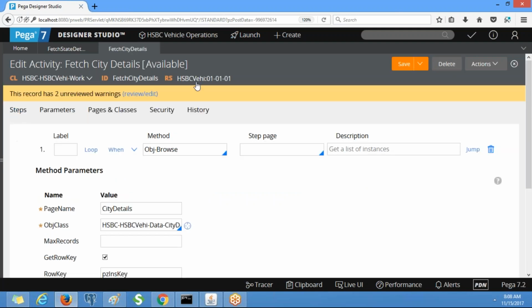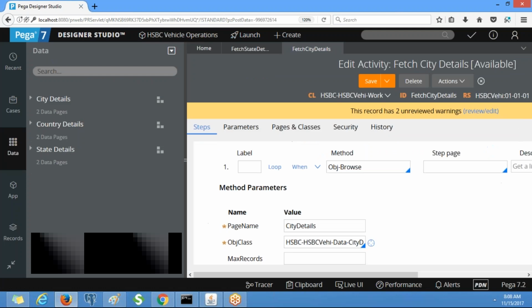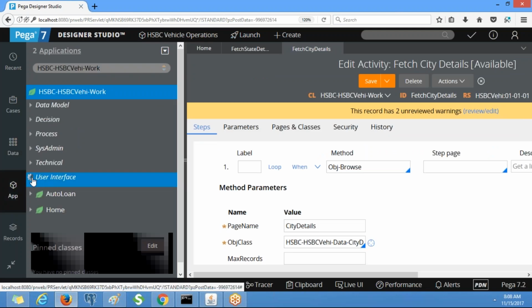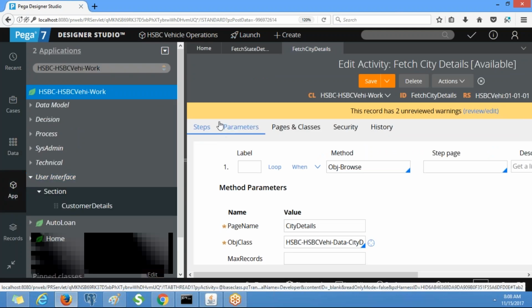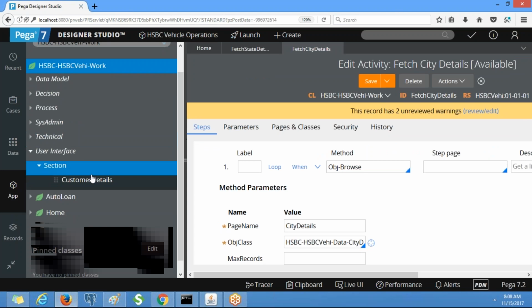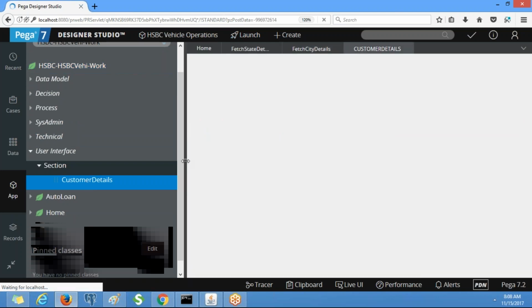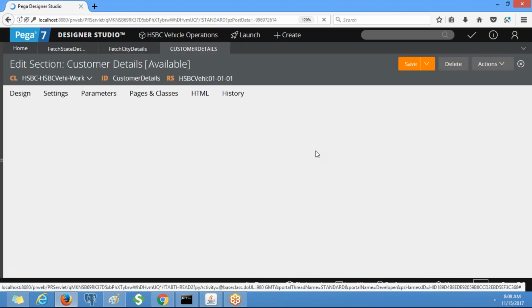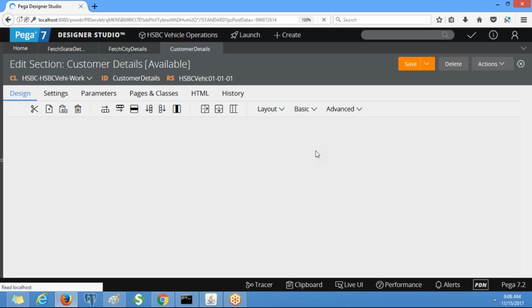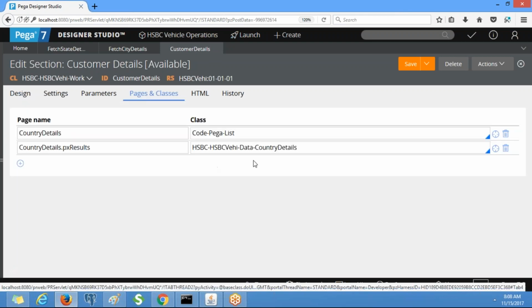Now go back to the section. Go to the pages and classes. So this is for country, right? In the same way, we need to define for states and cities.